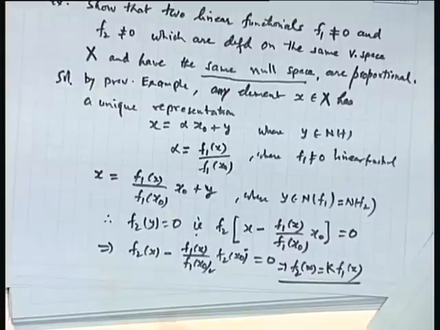So, this gives a conclusion like this. Suppose on the vector space X or normed space X, we have two different linear functionals, then if their null spaces are the same, then they are proportional.